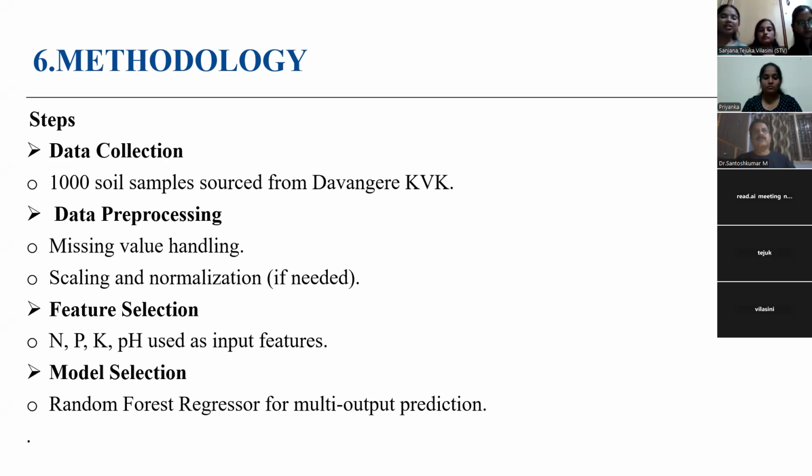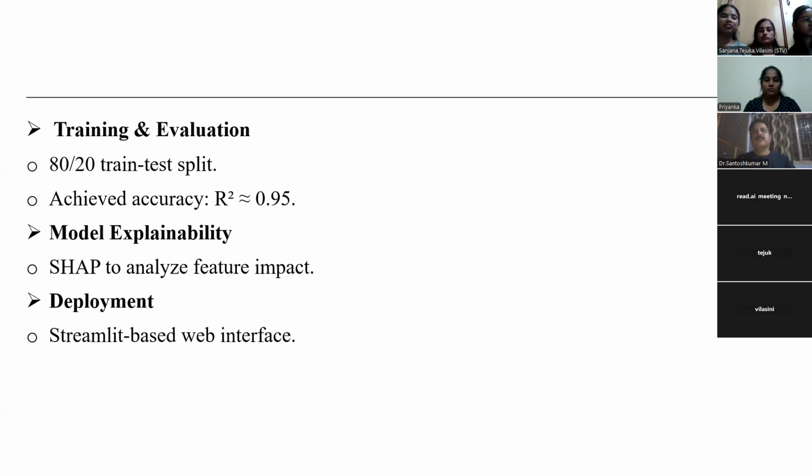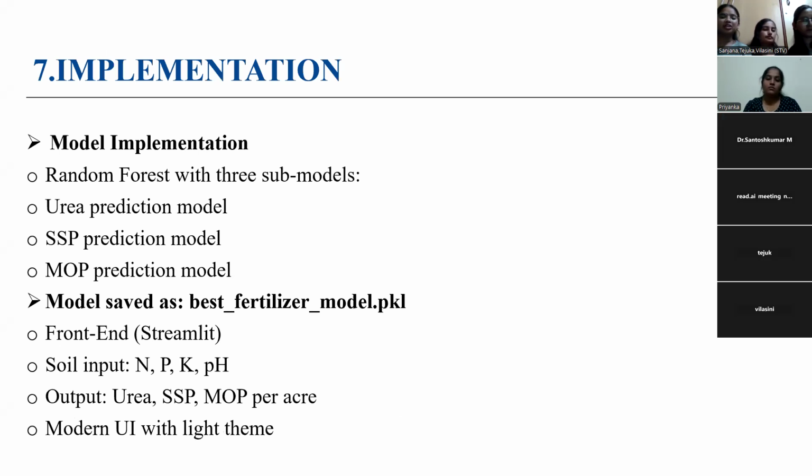For training and evaluation, we used an 80/20 train test split. 80/20 means 80 for training and 20 for testing. Next, to understand why the model gives us a particular prediction, we use SHAP explainability. SHAP helped us to see how these soil features affect the output.